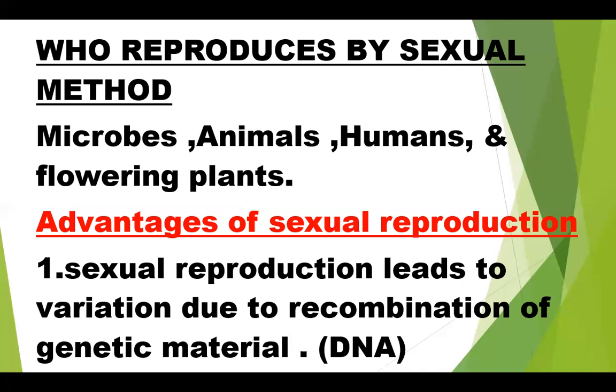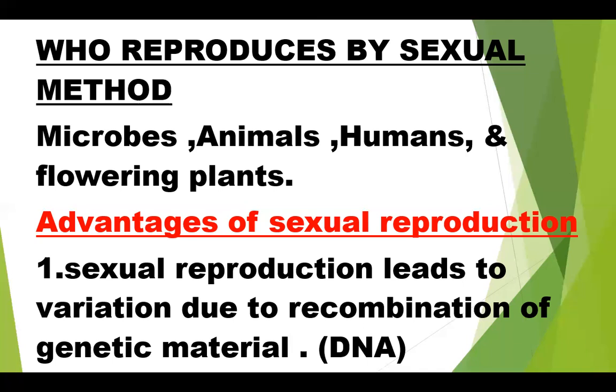So genes are genetic material in the form of DNA, that is, a number of chromosomes from the father and also some genes from the mother. Mixing of these genes of father and mother takes place in various combinations. This mixing means crossing over takes place, which we call synapse. This mixing of genes is called recombination of DNA.